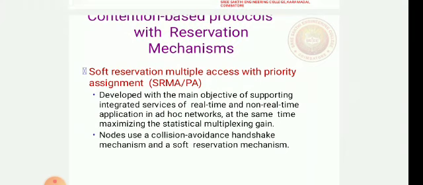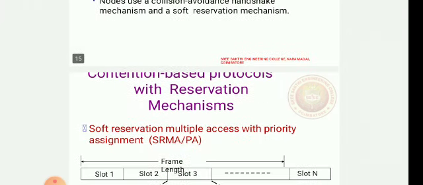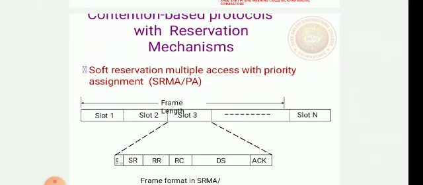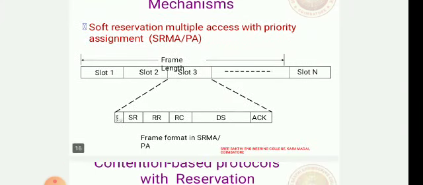It was developed with the main objective of supporting integrated service of real and non-real time applications in ad hoc networks, at the same time maximizing the statistical multiplexing gain. Nodes use the collision avoidance handshake mechanism and a soft reservation mechanism. You can reserve the channel and also avoid collision by handshake mechanisms. So next, you have soft reservation with priority assignment. This is the format. So you can assign this acknowledgement signal and also the slot signal.